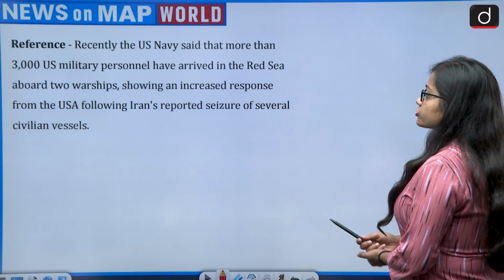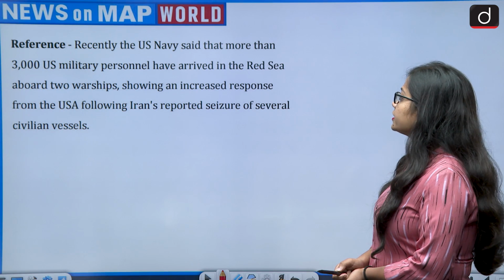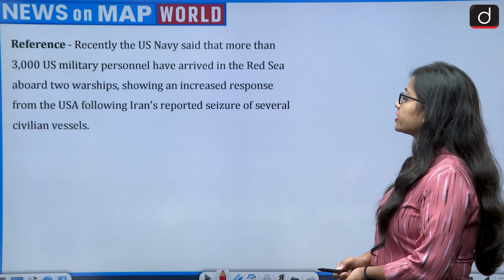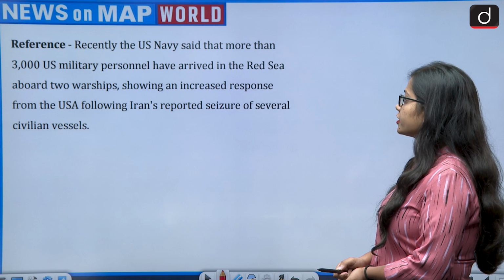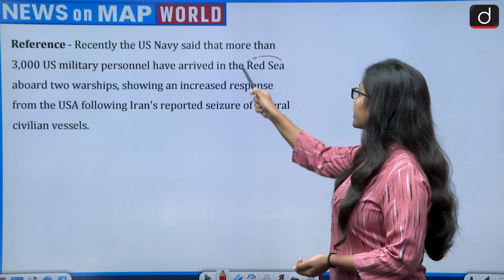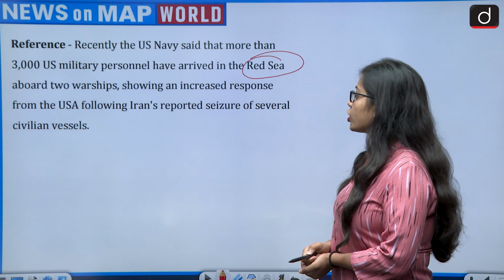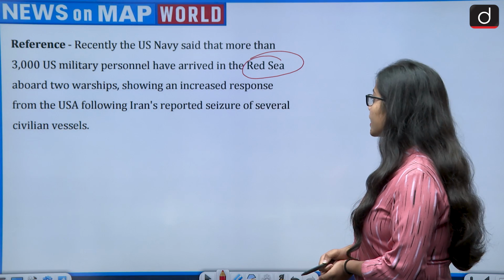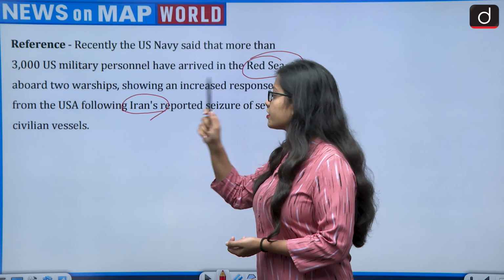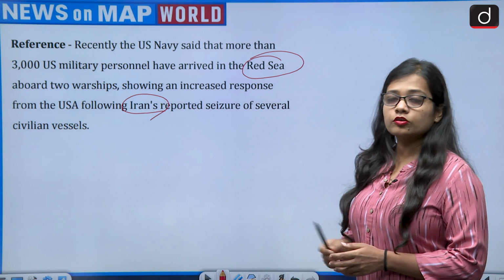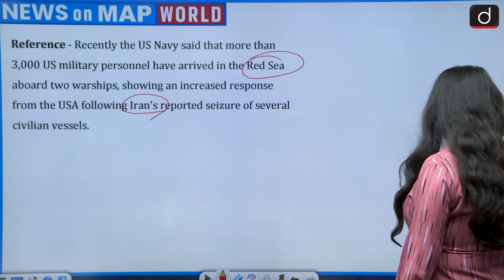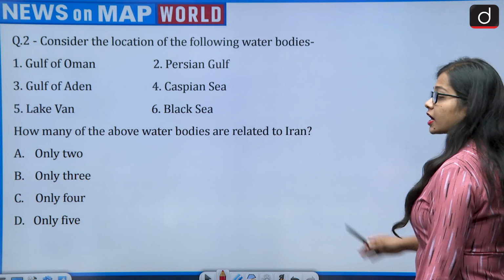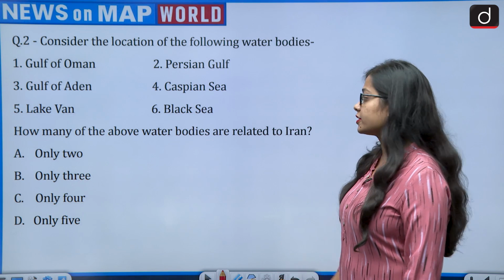Now moving on to the next question. Recently, the US Navy said that more than 3,000 US military personnel have arrived in the Red Sea aboard 2 warships, showing an increased response from the US following Iran's reported seizure of several civilian vessels. So what has happened is that whatever warships are coming from the US, Iran is trying to capture those vessels.